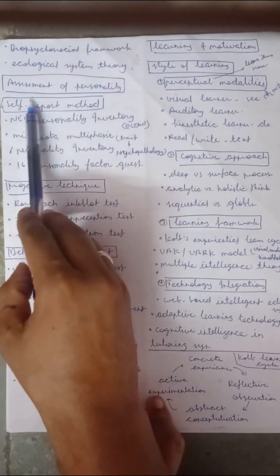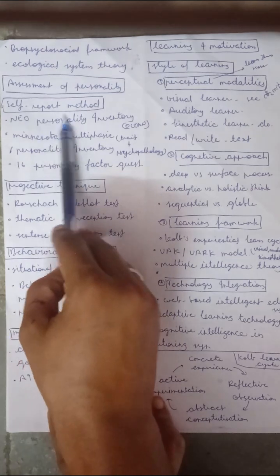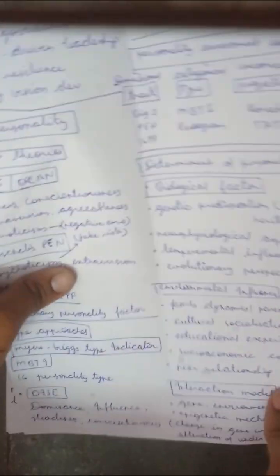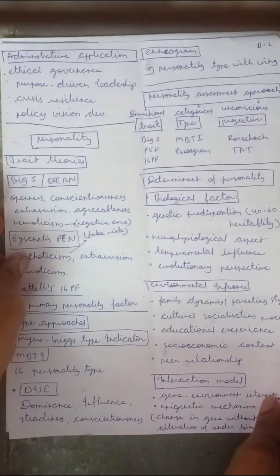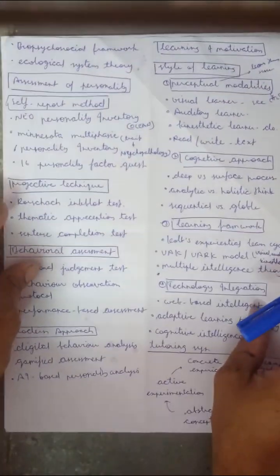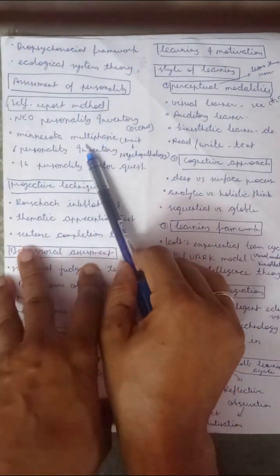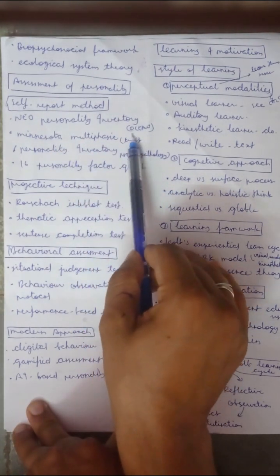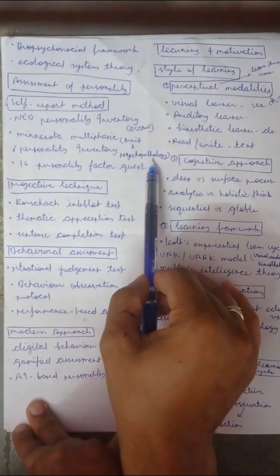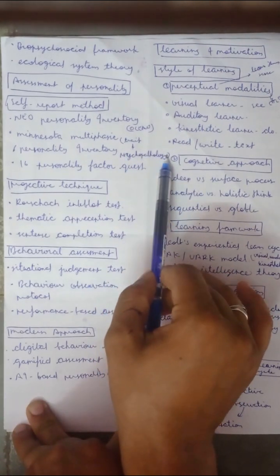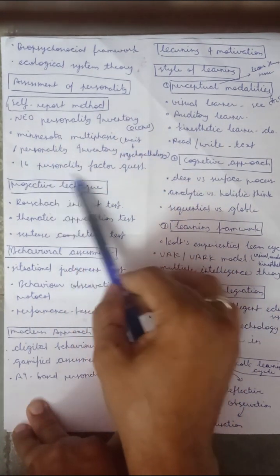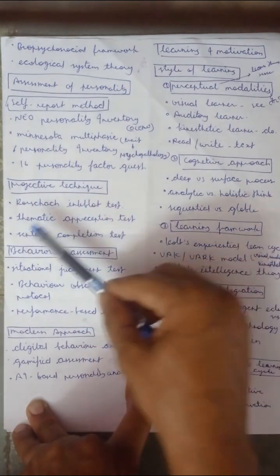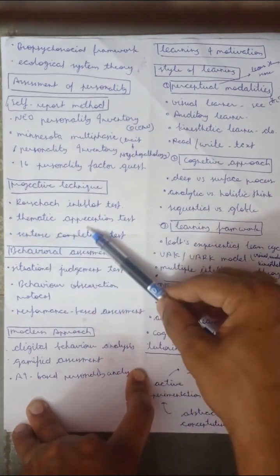The assessment of personality. Self-report method means NEO personality inventory questionnaire: openness, conscientiousness, extraversion, agreeableness, and neuroticism. Then the Minnesota Multiphasic Personality Inventory, based on trait and psychopathology, and 16 personality factor questionnaire. Then projective techniques are Rorschach inkblot test, Thematic Apperception Test, and sentence completion test.